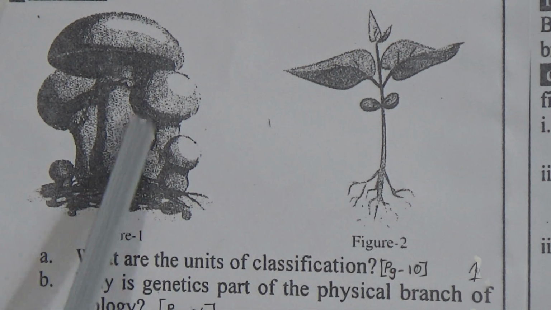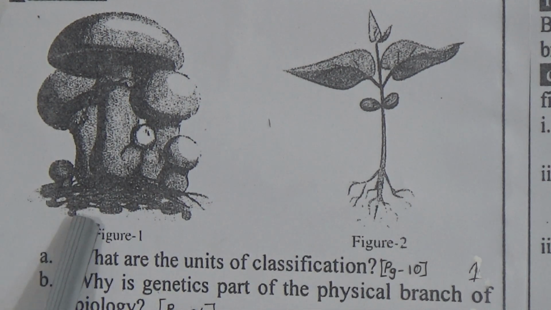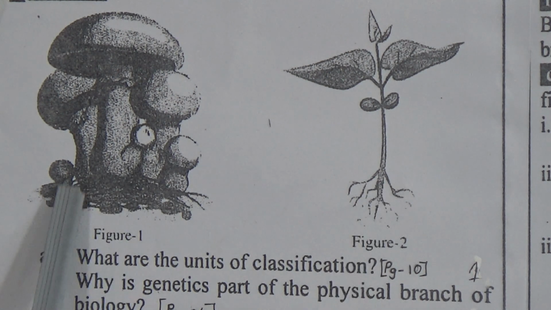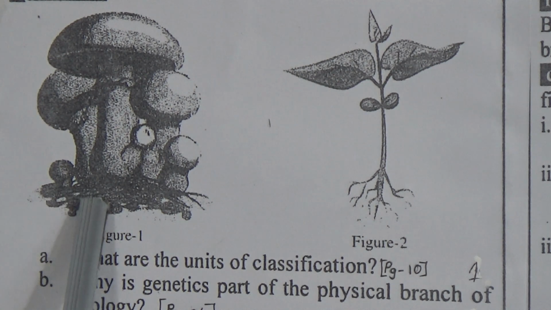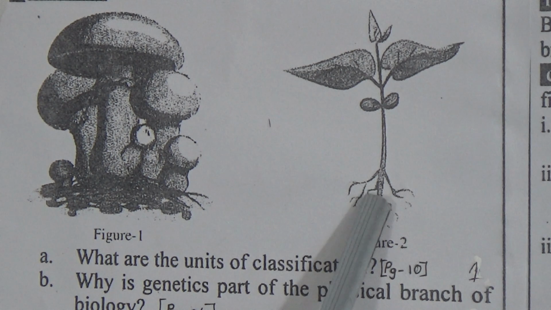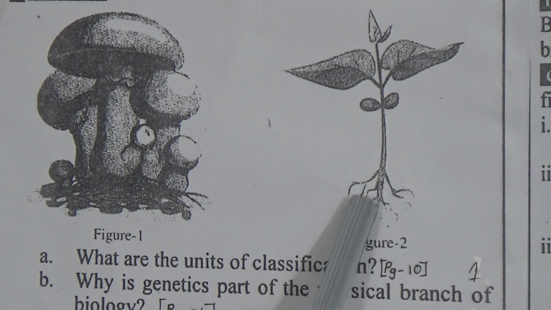Fungi is more primitive than the plant, and fungi is saprophytic. They can't make their own food, and plants can make their own food because they have chlorophyll.